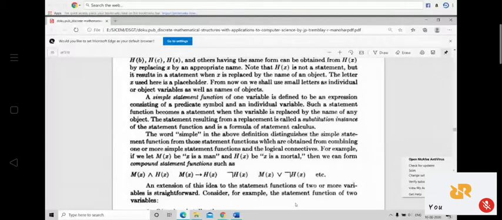The meaning of this statement is: x is a man and x is mortal. Second statement, you see M of x conditional H of x: if x is a man, then x is mortal. Third statement, not H of x, means x is not mortal. The fourth is M of x or not H of x. It means x is a man or x is not mortal. So this way we can form compound statement functions by using the connectives and the simple statement functions.